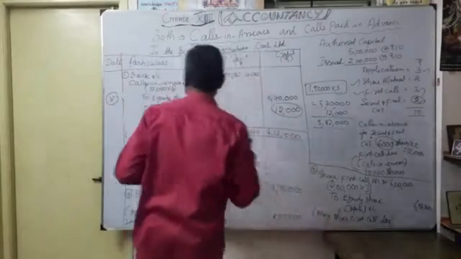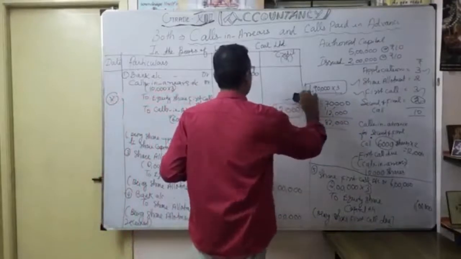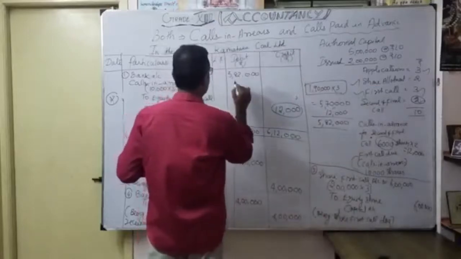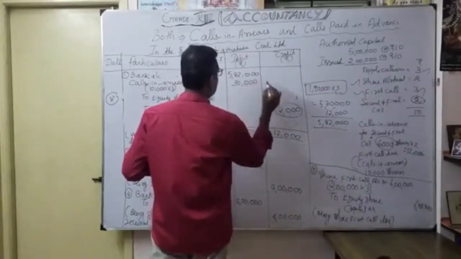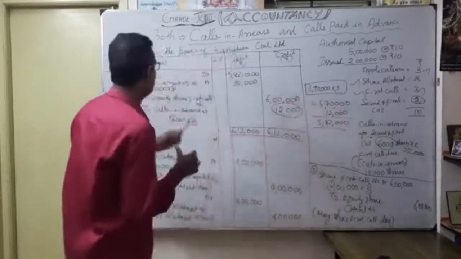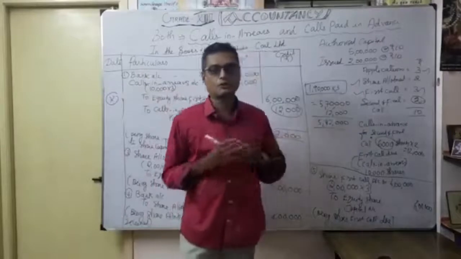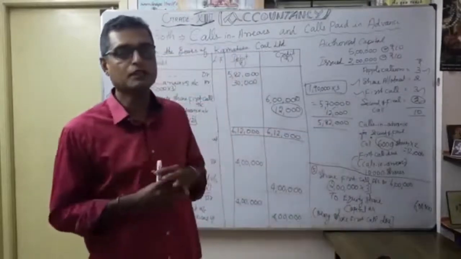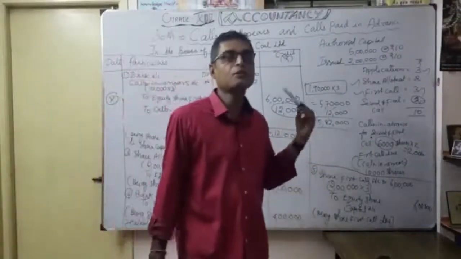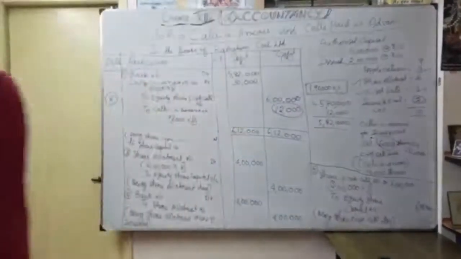Just for understanding purposes, again I will make it 6 lakhs. We want to show it with exact clarification as calls in arrears 30,000 on the debit side, not yet paid. So actually how much are we supposed to receive for the first call? 6 lakh. But we received only 5 lakh 82 thousand, and this inclusive of the second call also. That's why this problem is very important: how to record calls in arrears and calls in advance account. Now let's see the effect of the disclosure in the balance sheet.